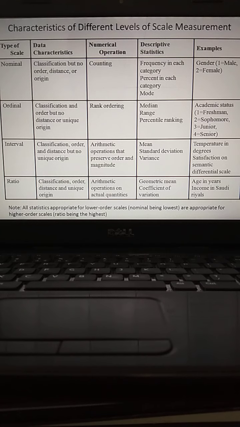Arithmetic operations, actual quantities. What descriptive statistical tools? Like the standard ones, you can apply mean, geometric mean, coefficient of variation. Every kind of statistical tool can be applied. Examples: age in years, income in Saudi riyals. All the data you get falls under ratio data.